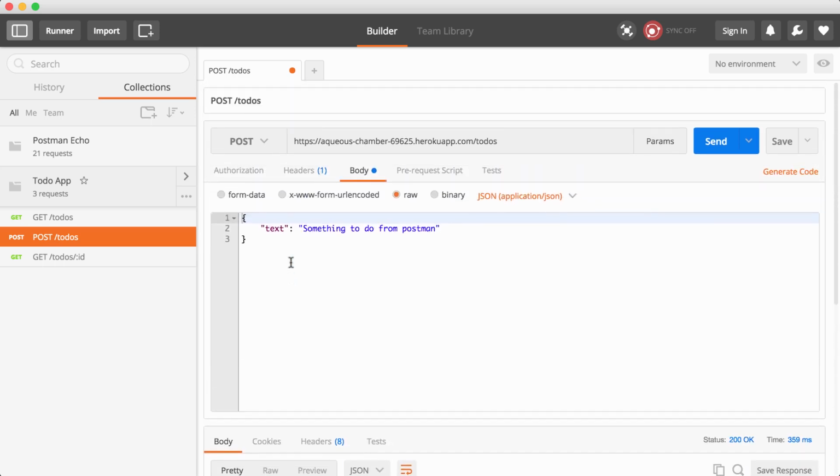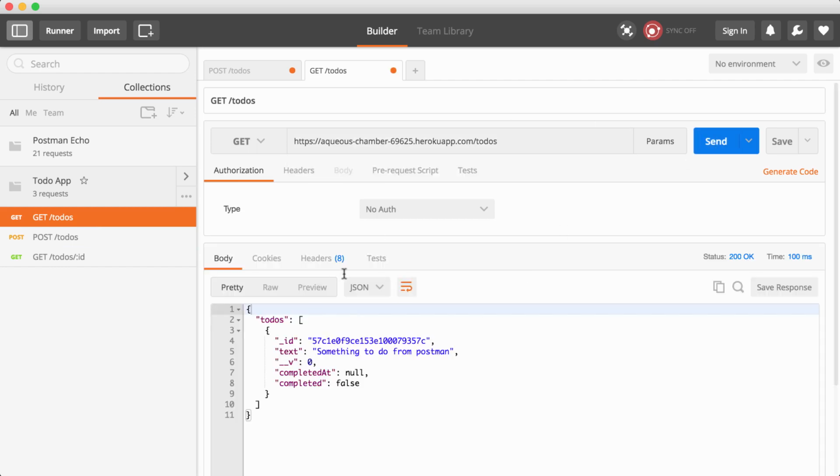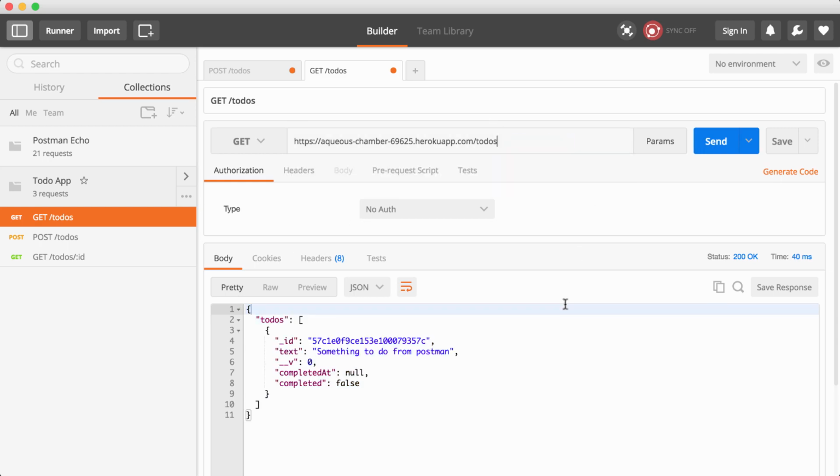Now, all the other commands should also work. I'm going to go to GET /todos, paste in the URL, and we should be able to get all of our to-do items. I'm also going to check what happens when I try to fetch an individual to-do. Right here, I'll copy the ID, add it on to the URL, and send off that request. And what do I get? I get the individual to-do item. So no matter which call we use, everything is working as expected, and this is fantastic. Our application is now running on Heroku with a real production database.